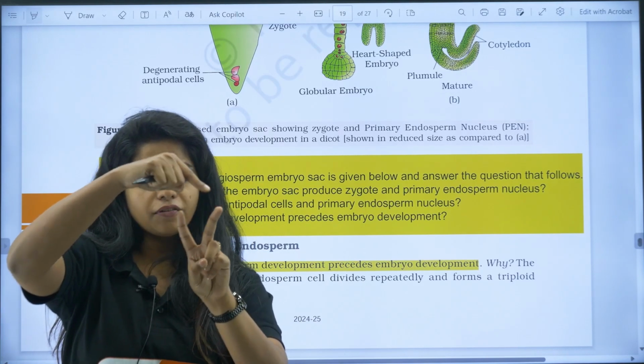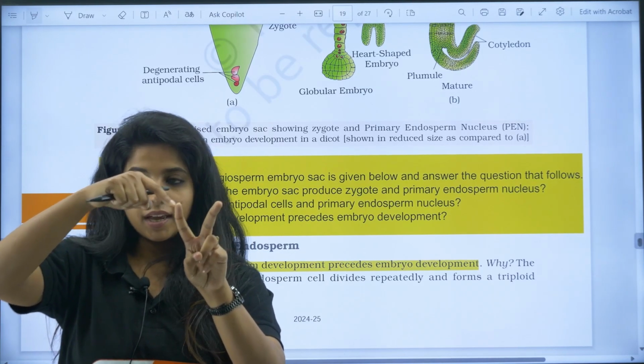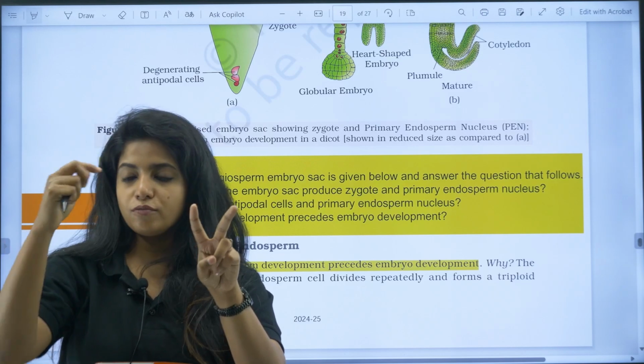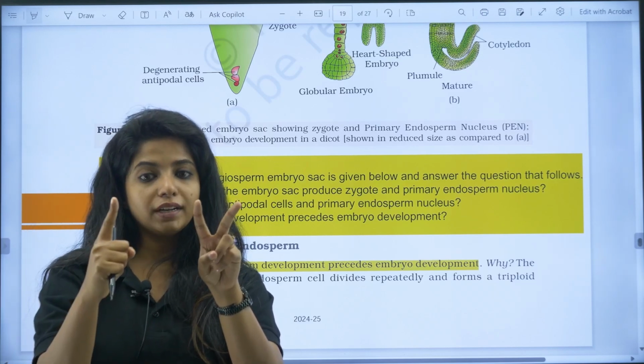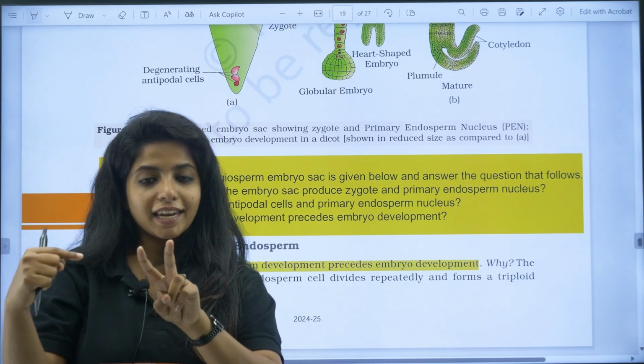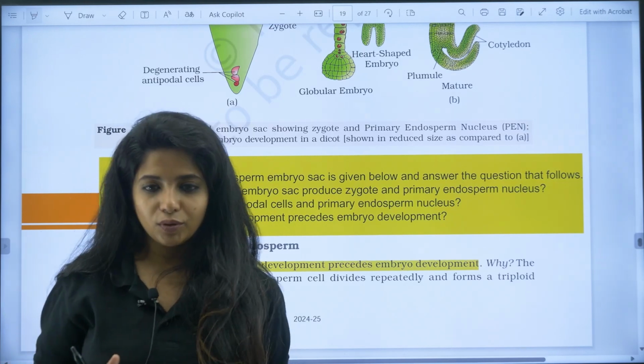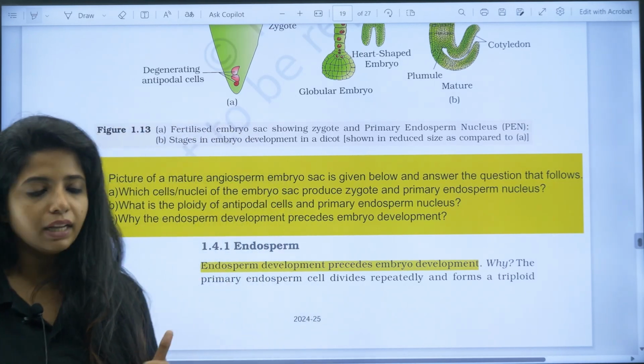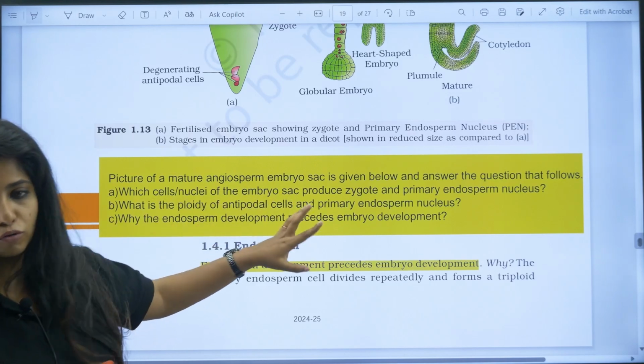So this nucleus had half, this nucleus had half, okay, that is n number of chromosomes, over here. This is also going to contain n, this is the male gamete, this is also going to contain n number of chromosomes. This is known as triploid, okay, 3n, this is known as triploid endosperm, primary endosperm nucleus, okay.